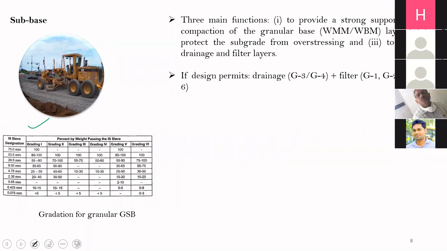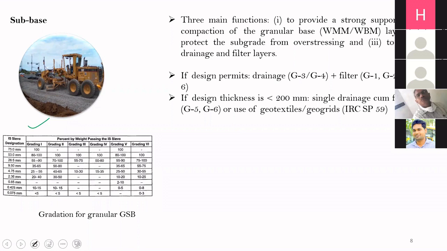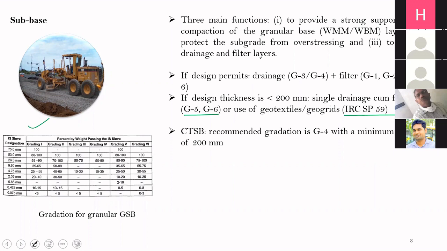Now, if the design is not permitting the construction of 2 separate layers in the subbase, we can go for a single subbase layer, which will act both as a drainage and a filter layer. This is called a drainage cum filter layer. In that case, we will use the gradation G5 or G6. There is another option that we can also use geotextiles and geogrids as a filter and drainage layer. In that case, we will have to see the specification of IRC SP 59. Very recently, IRC SP 59 has come online, so we have to look into those specifications. So this is about granular subbase.